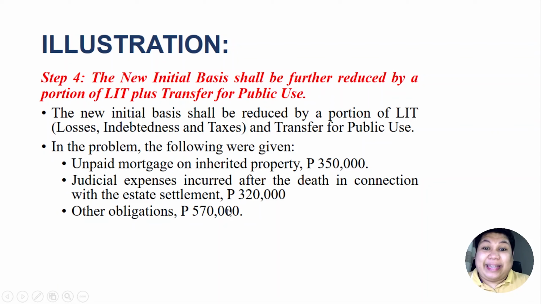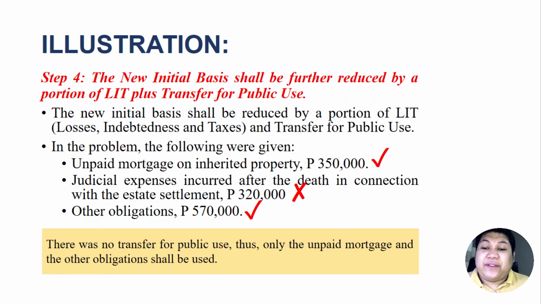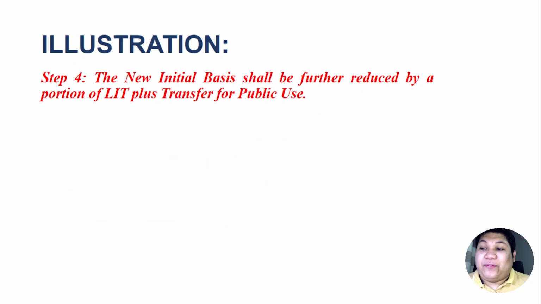So 350, and of course, the other obligations. Therefore, the total LIT is 350,000 plus 570,000, or a total of 920,000 pesos. And that is the LIT. We don't have the transfer for public use. Okay? So, let's continue our step 4.